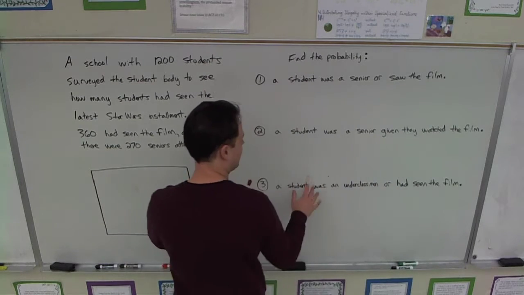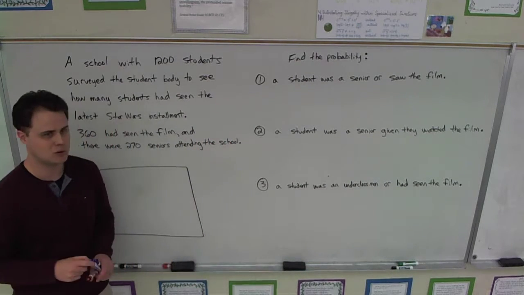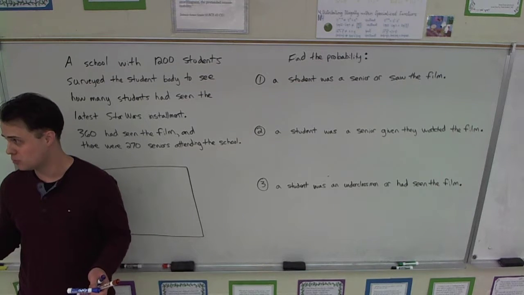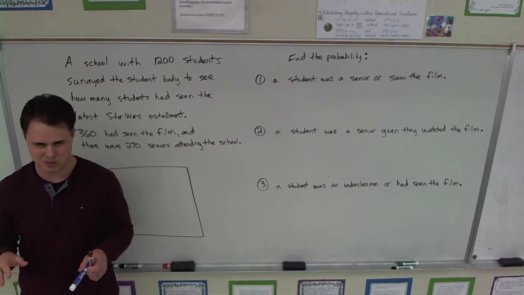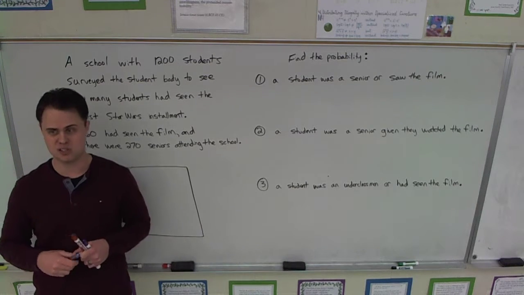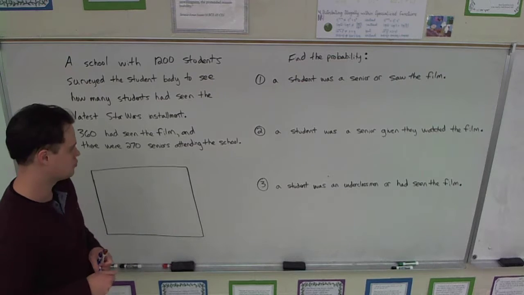Now I do have some underclassmen throughout these other questions, but if you do more than two events, it gets more complicated. I think in your assignment I gave you one problem that has 3 events, but they set up the Venn diagram for you, so it shouldn't be that hard. In more advanced classes, we do them with 3 or 4 events, but trickier.